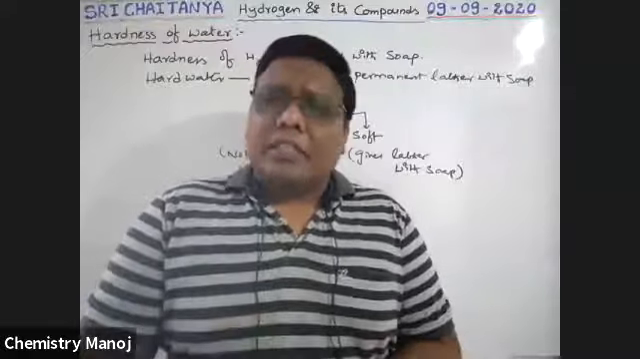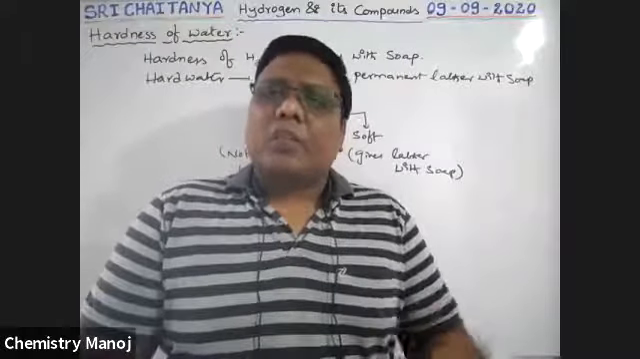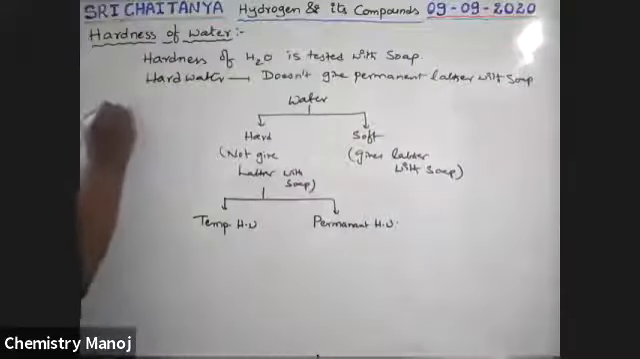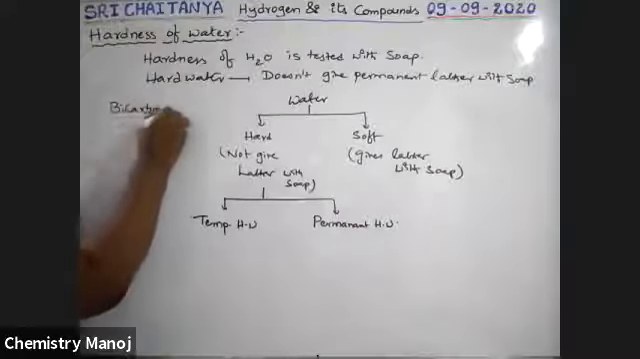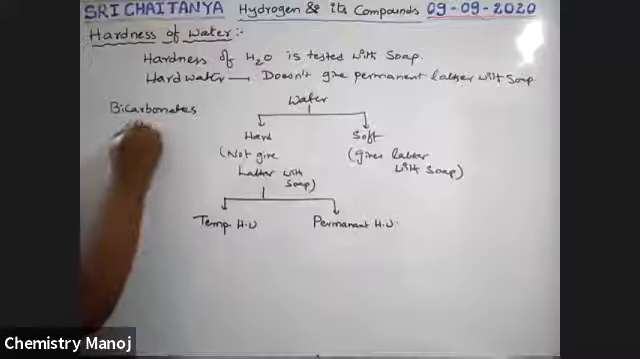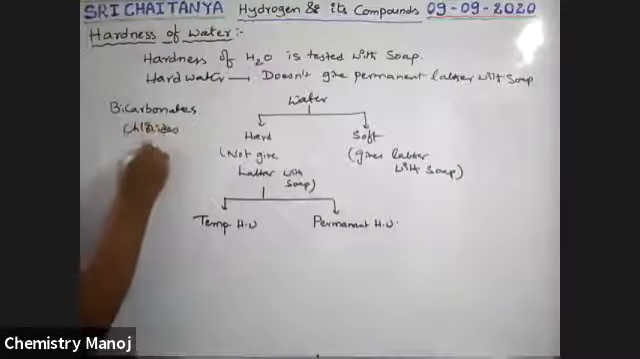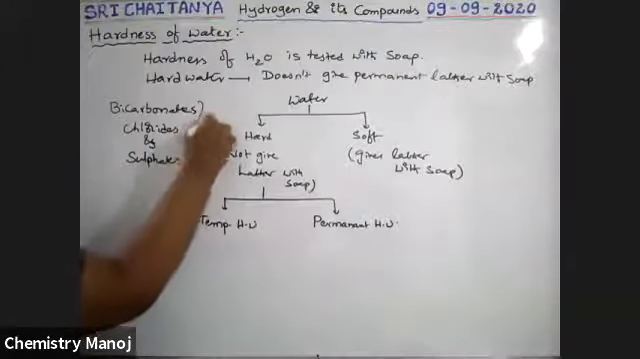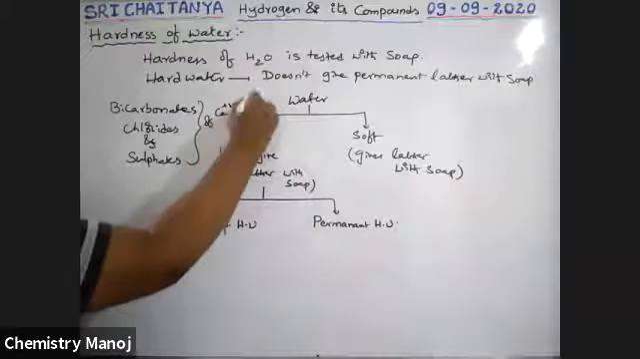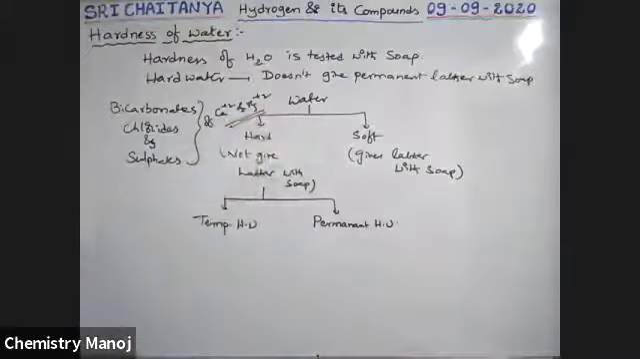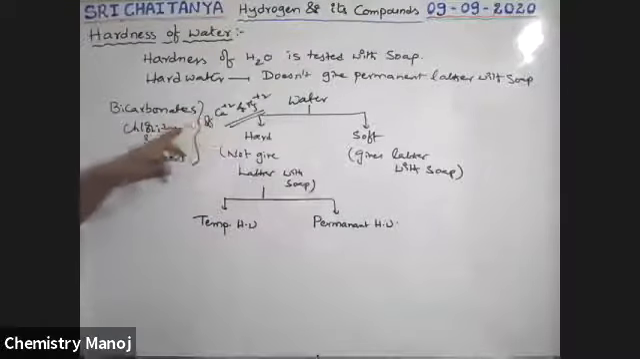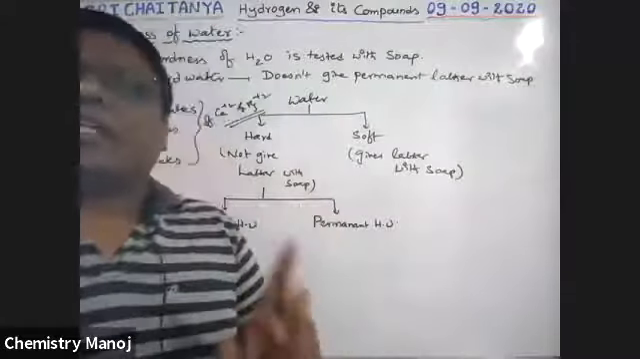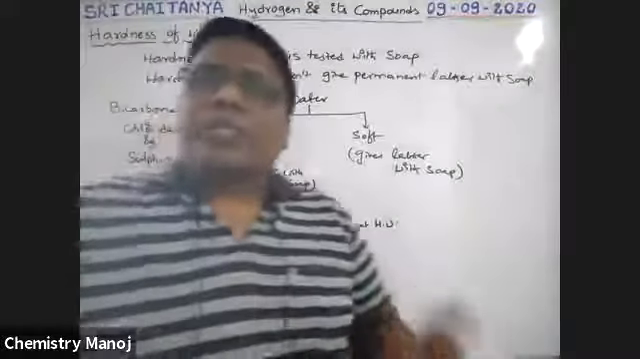Now, what are the chemicals responsible for this hardness in the water? There are 6 chemicals: bicarbonates, chlorides, and sulfates of calcium +2 and Mg +2 ions. So calcium bicarbonate, magnesium bicarbonate, calcium chloride, magnesium chloride, calcium sulfate, magnesium sulfate. Totally 6 salts. Only these 6 salts create hardness in the water.